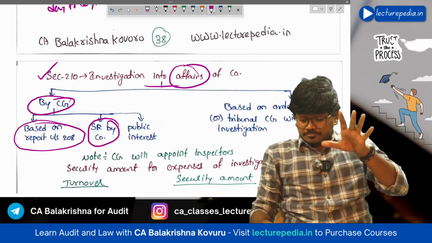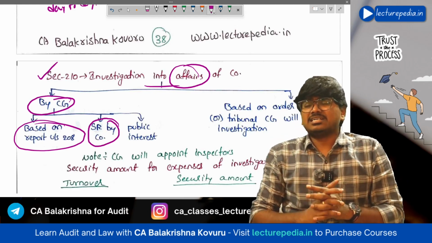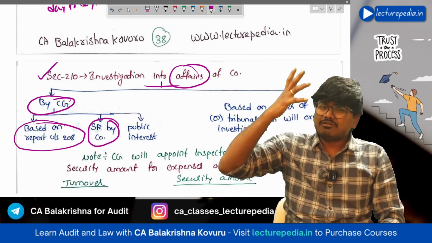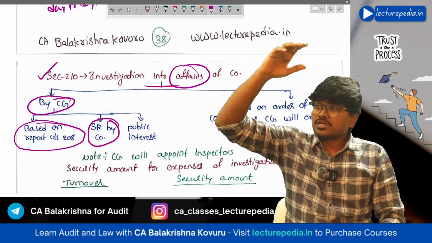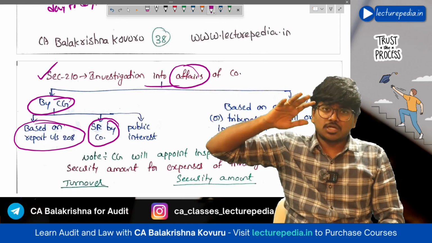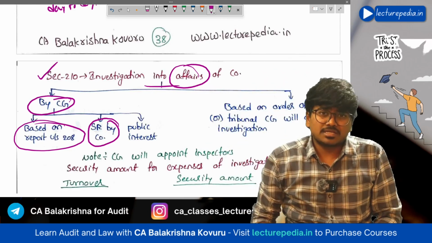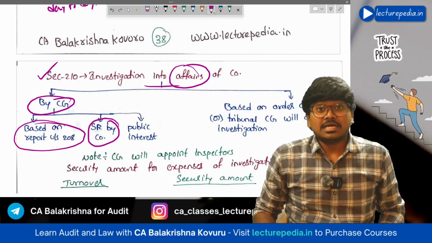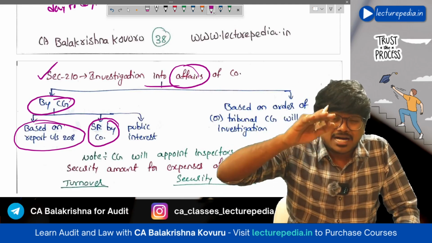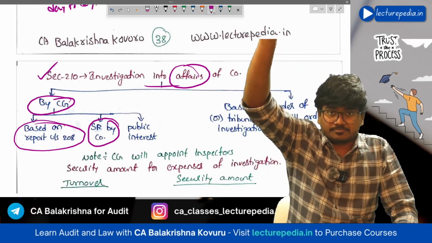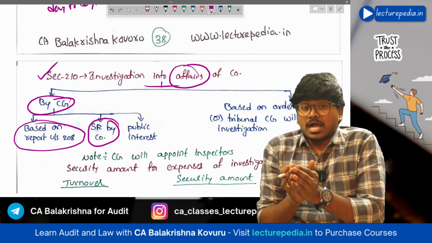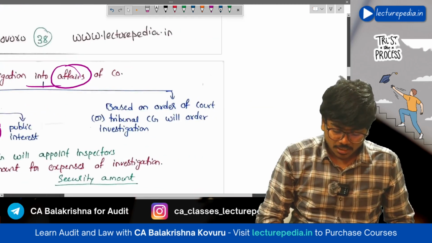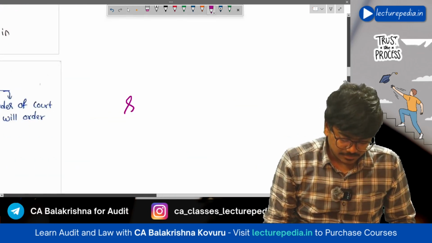Now in the company, shareholders are feeling that the board of directors are doing some fraud. Shareholders are not aware or not able to identify what fraud the directors are doing, but there is some fraudulent activity happening in the company. So shareholders want to conduct an investigation on the company. In such a case, shareholders, by passing a general meeting special resolution, can decide to apply to the central government asking for investigation.